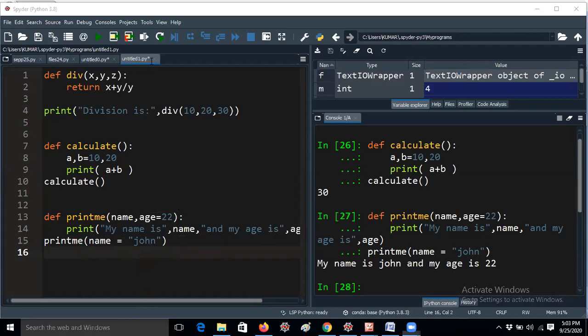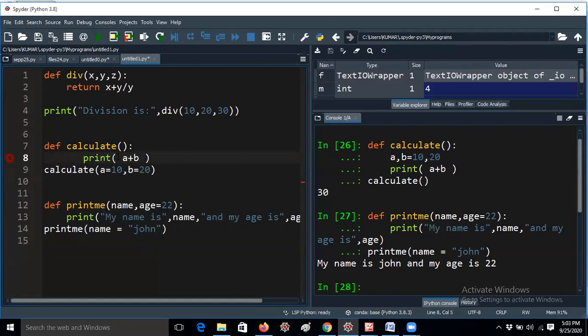One minute, guys. If I am giving a equal to 10 and comma b equal to 20 here, and I am removing this line, next I am giving a comma b here.